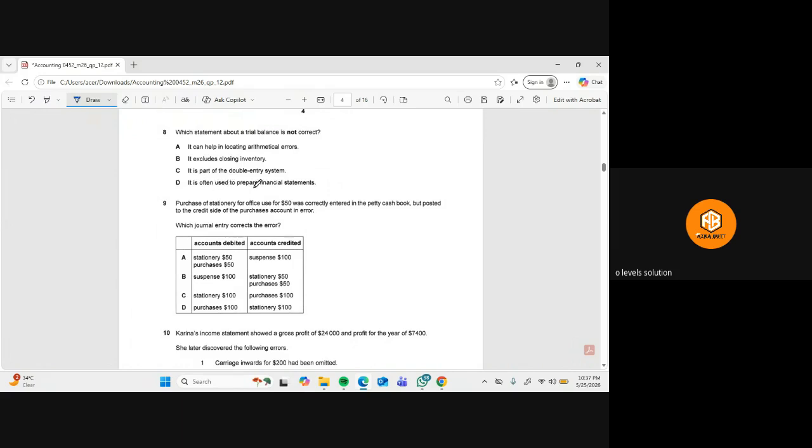D: it is often used to prepare the financial statements. Yes, definitely, because this is a list of balances, the totals of the ledgers, and we use it to prepare the financial statements. So it means that the C option is the right option.